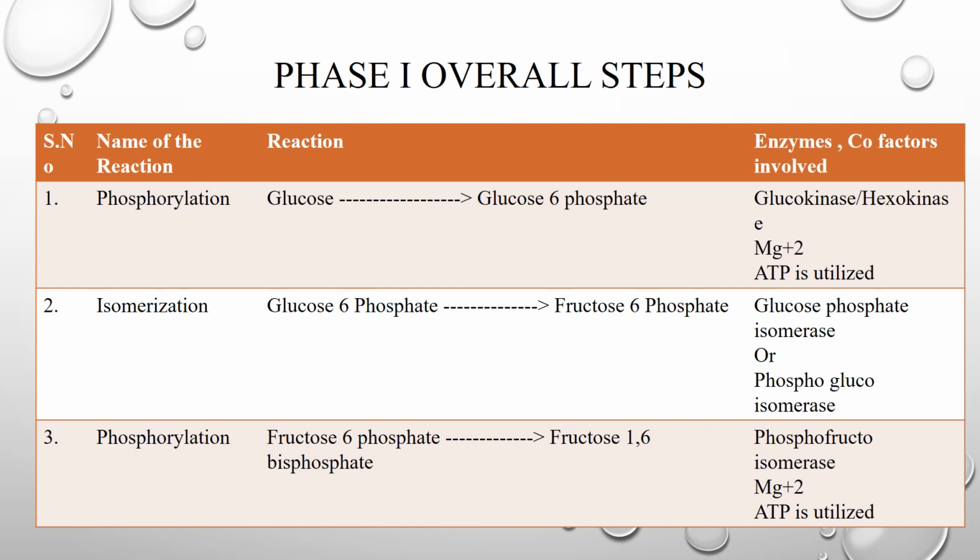And the third step is phosphorylation, where fructose 6-phosphate gets converted into fructose 1,6 bisphosphate in the presence of phosphofructokinase and Mg2+ ion, and ATP is utilized. So overall for phase 1, 2 ATPs are utilized, and each and every enzyme requires certain inorganic or organic factors for its activity. Hope everyone has understood phase 1 of glycolysis.